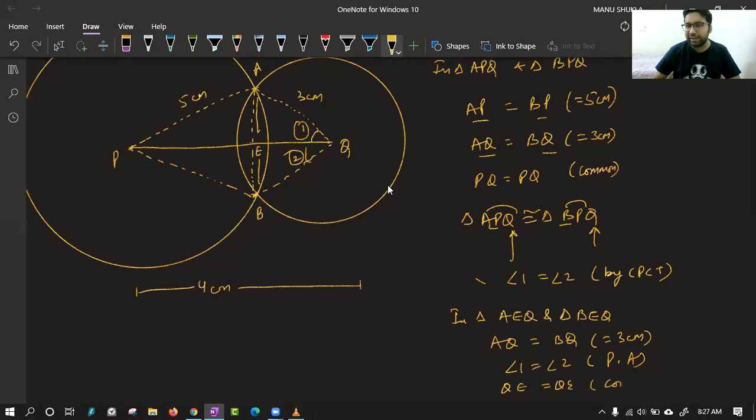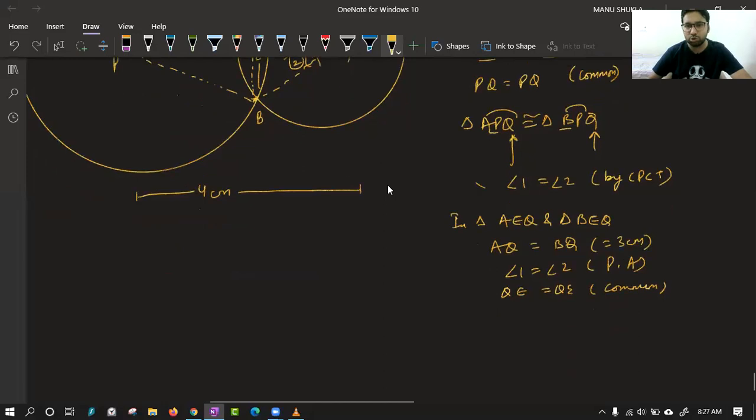And by which criteria are they congruent? Side, angle and side. So by SAS, triangle AEQ is congruent to triangle BEQ.